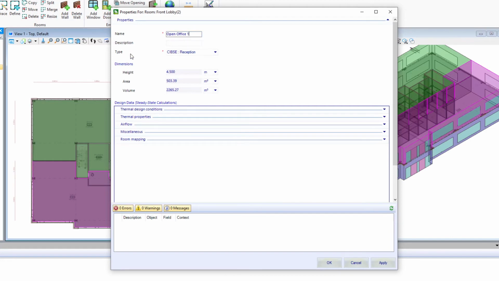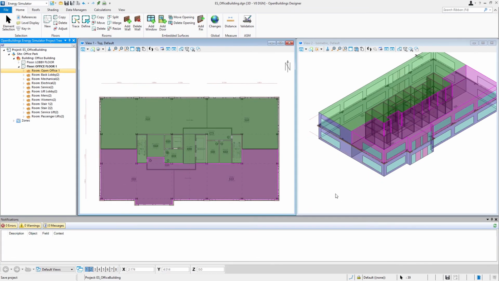And we're going to change the room type here. So rather than SIBSI Reception, we're going to use a SIBSI Open Plan Office. Again, remember, changing the room type changes a lot of those design data that's used here, a lot of the different defaults. Everything else can be the same, and we're going to select Apply and OK. So that changes the properties of that particular room or space, and we'll do the same for the back lobby.